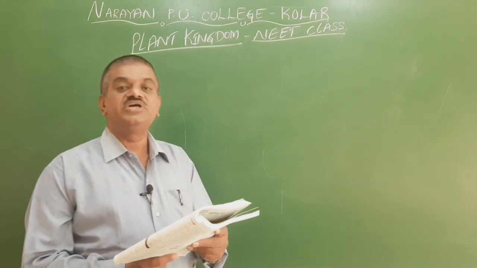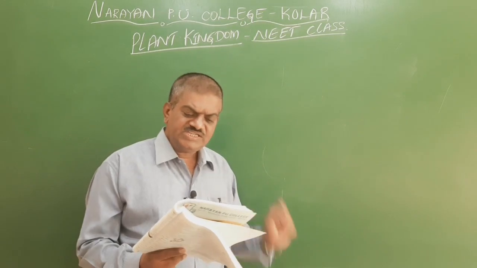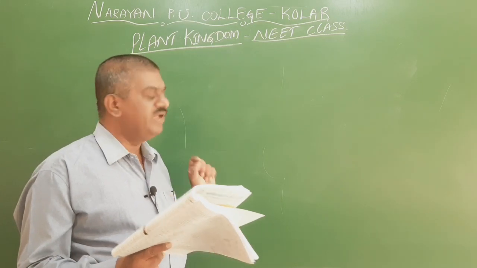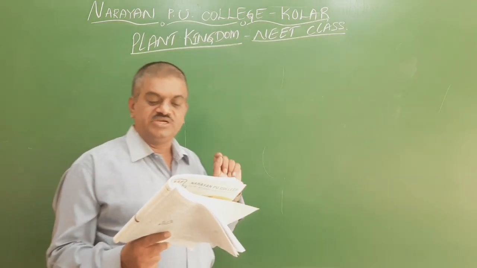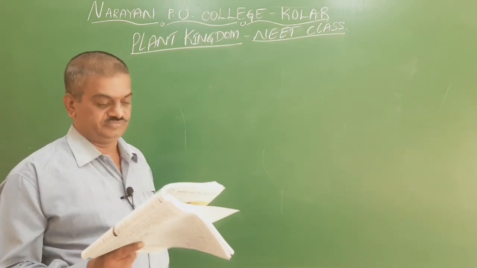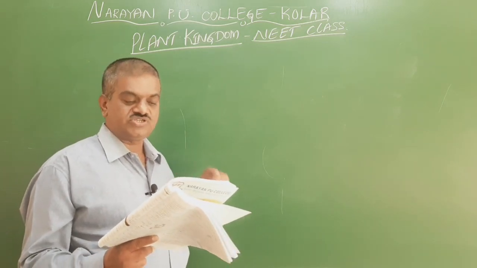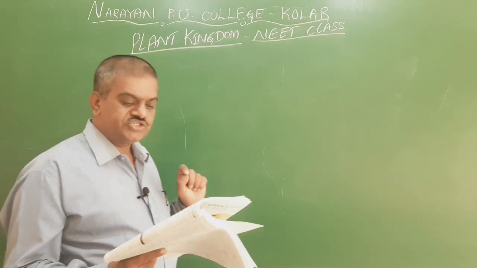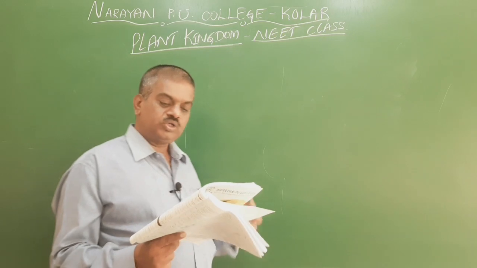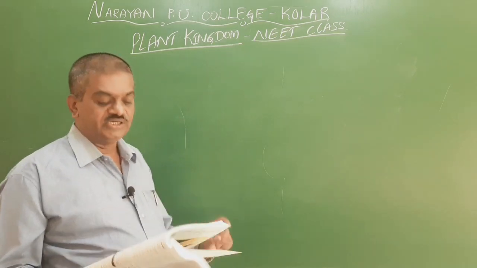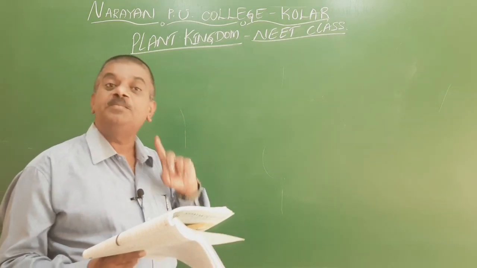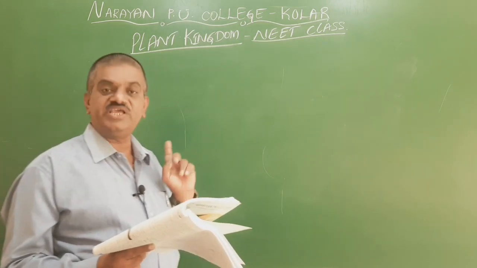So we go for the 39th question. Consider the following statements regarding the major pigments and stored food in the different groups of algae, and select the correct option given. I am going to read this out. In the first option, in Chlorophyceae, the stored food material is starch, and the major pigments are chlorophyll a and d. But here chlorophyll d is absent. In Chlorophyceae, it is chlorophyll a and b, not d. So the first statement is wrong.